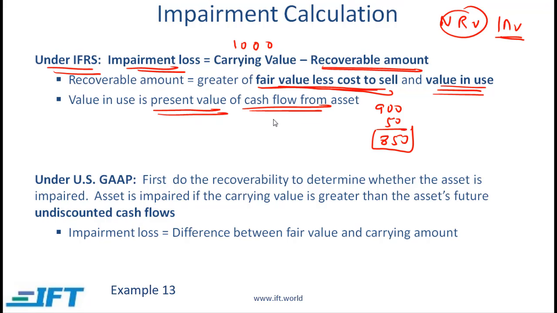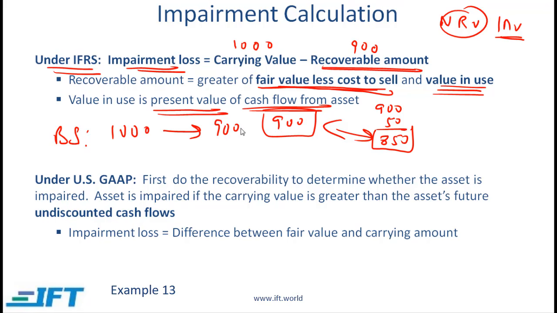Let's say that the present value of the future cash flows is 900. Then the recoverable amount is the greater of these two numbers, which is 900. And that would mean that according to IFRS, our impairment loss is going to be 100. Essentially, what we'll then do on the balance sheet is write the asset down from 1,000 to 900, and on the income statement we will show a loss due to impairment of 100.